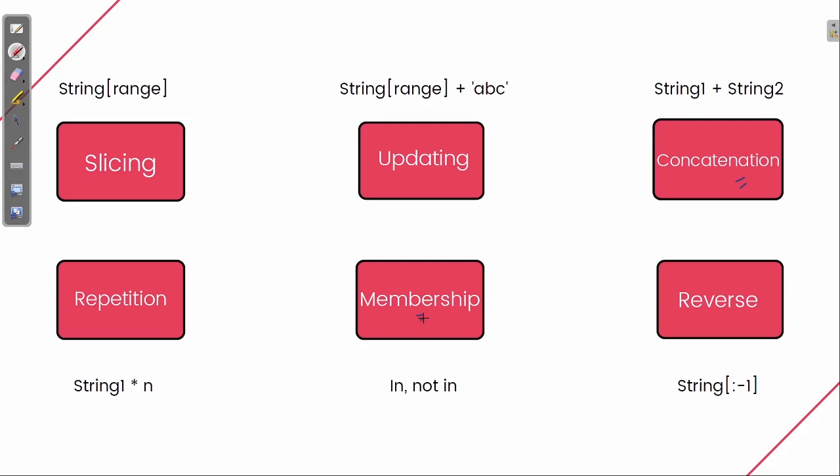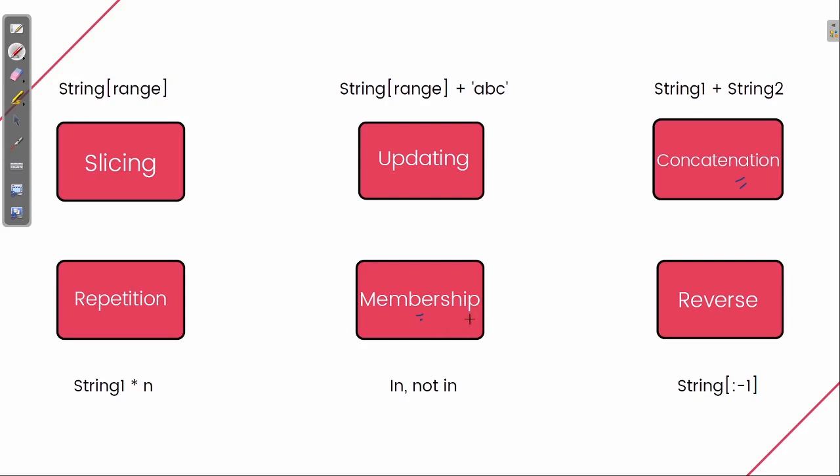Okay, next is membership. We have also seen this in the operator part, where there was a membership operator which used to check whether any value is there in a specific list, tuple or set, any sequence.